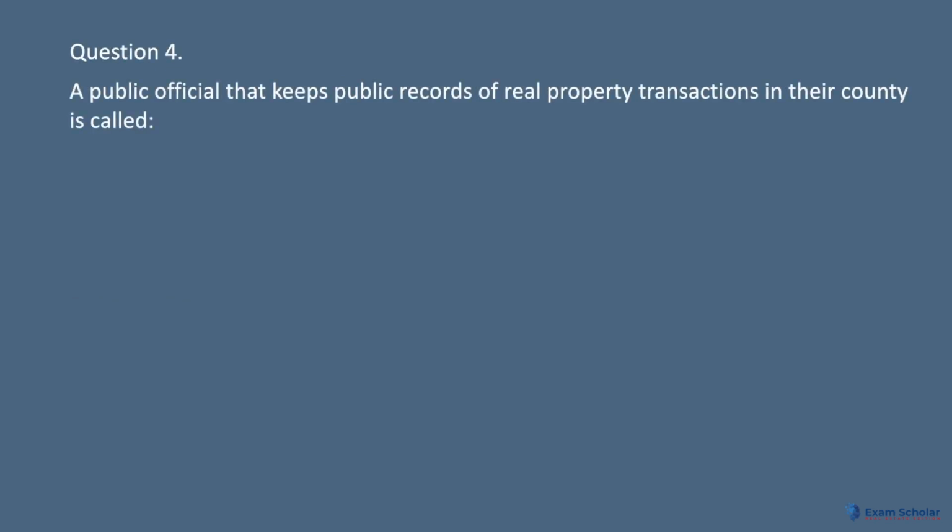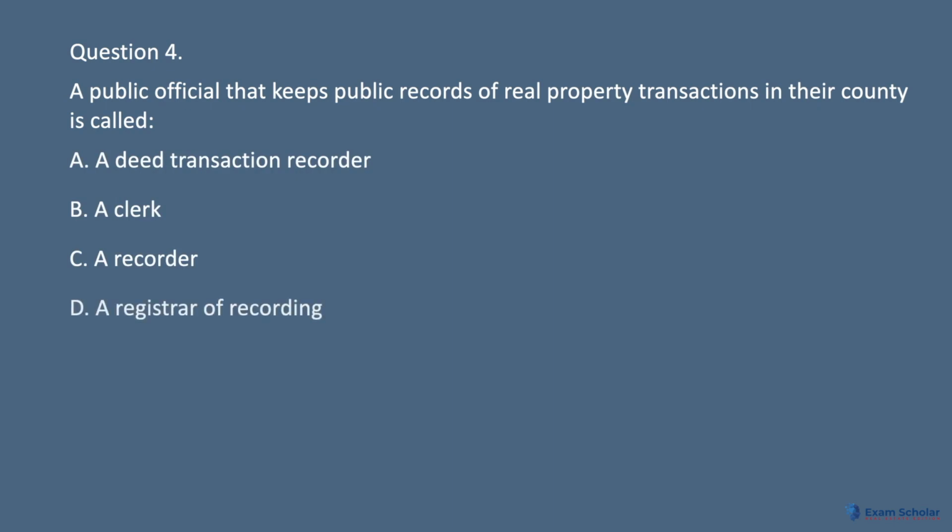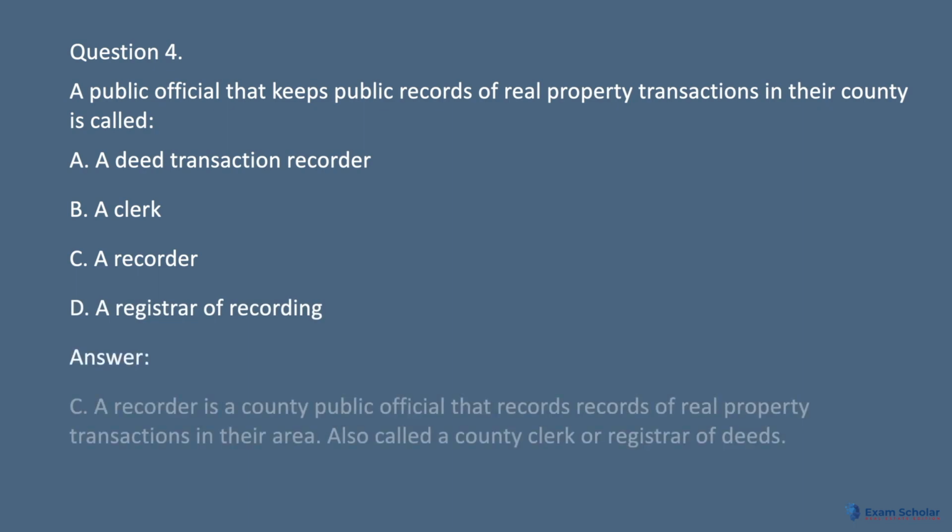Question 4. A public official that keeps public records of real property transactions in their county is called: A. A deed transaction recorder. B. A clerk. C. A recorder. D. A registrar of recording. Answer: C. A recorder is a county public official that records real property transactions in their area. Also called a county clerk or registrar of deeds.